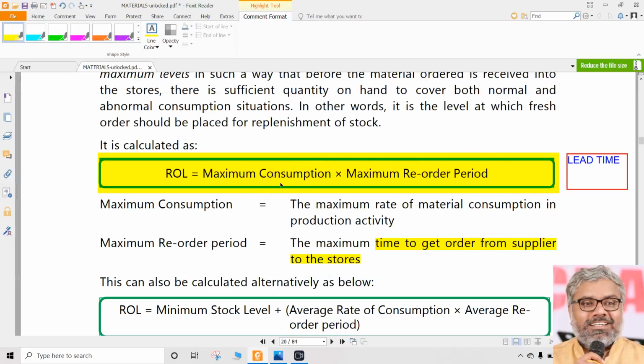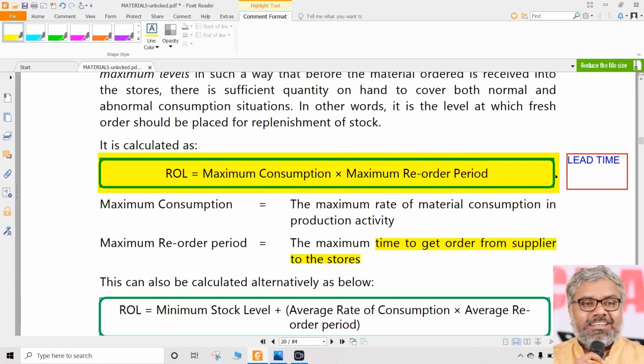If you take maximum consumption per day and you take reorder period in weeks, it doesn't make sense. That number will not be representative of anything. That is a useless number which comes out of the multiplication of two incompatible numbers.